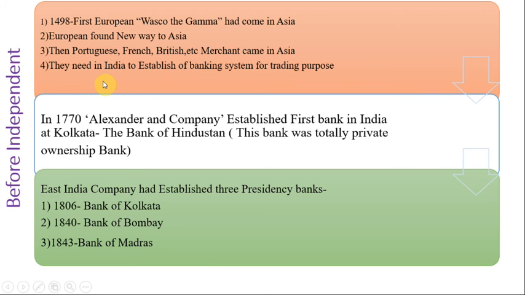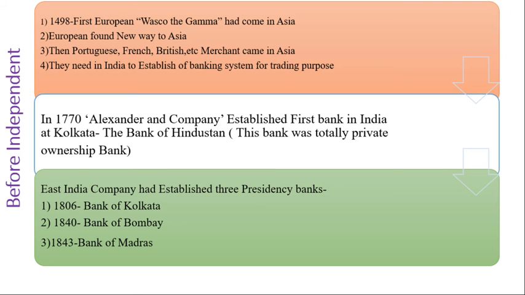They needed the establishment of a banking system in India for trading purposes, not for economic development. It was for their own development, their own economic purpose. So at this time they needed the establishment of banking in India.